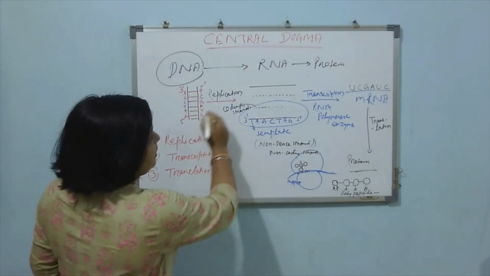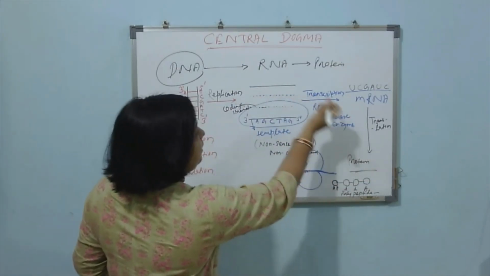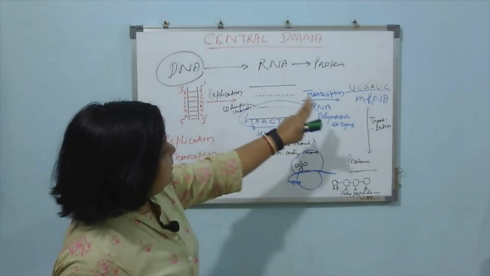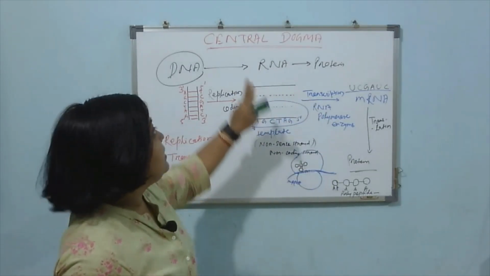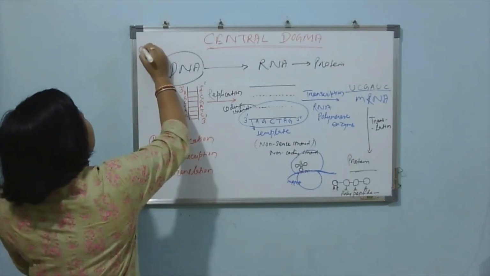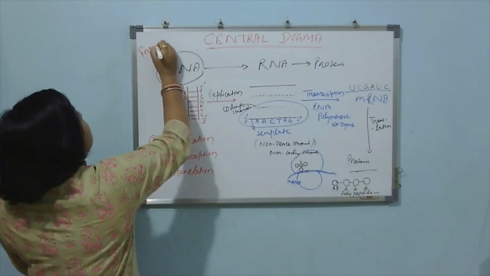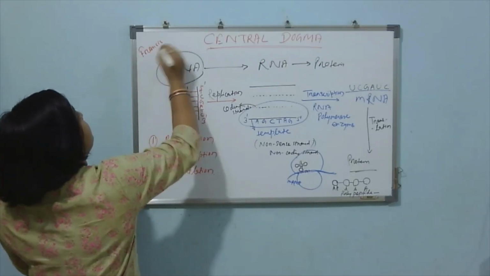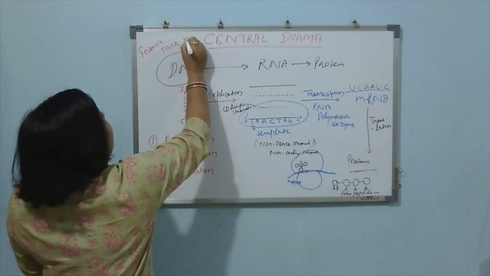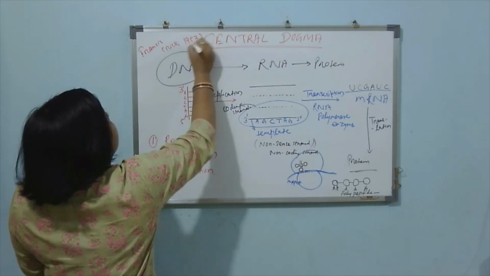In one direction it will flow, it can't be reverted. For that reason, this pathway is named as central dogma. It was first proposed by Francis Crick in 1957.